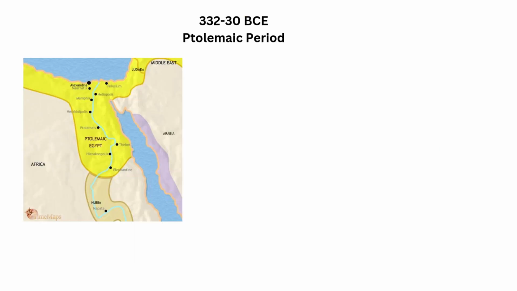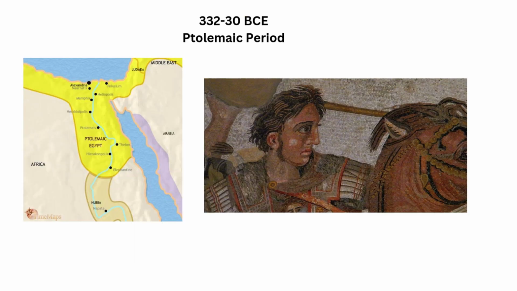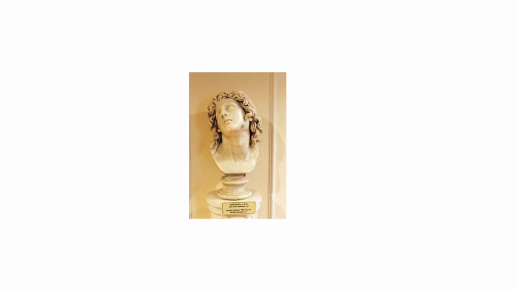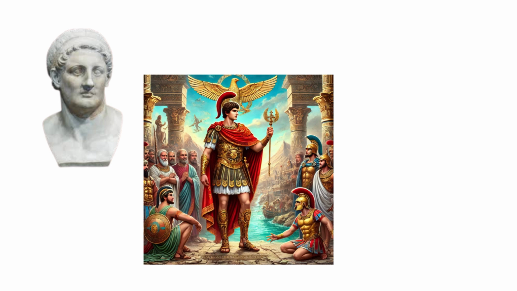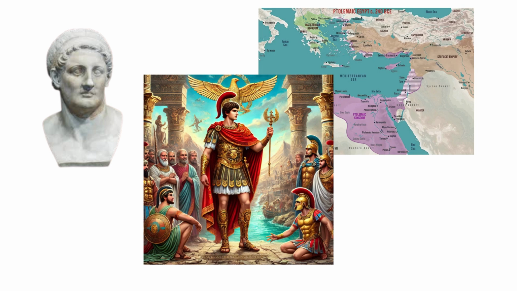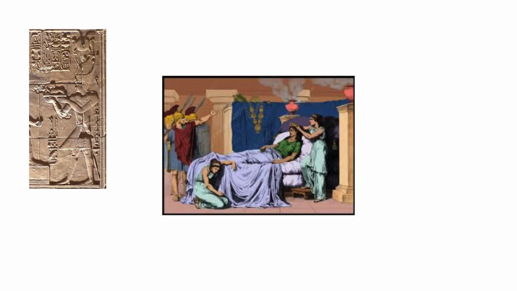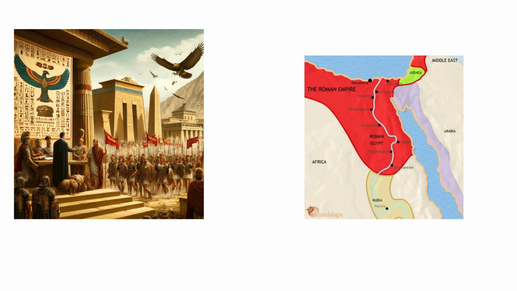The Ptolemaic period began after Alexander the Great conquered Egypt in 332 BCE. After his death, one of his generals, Ptolemy, took control of Egypt and founded the Ptolemaic dynasty, which ruled for nearly 300 years. The period ended in 30 BCE, when Cleopatra, the last ruler of the Ptolemaic dynasty, died. After her death, Egypt became a province of the Roman Empire, marking the end of its ancient kingdom.